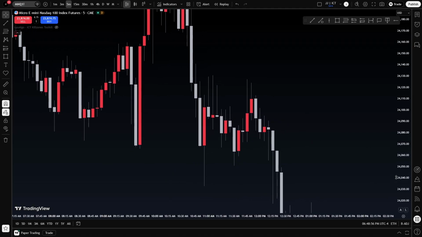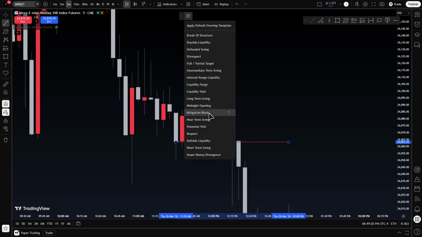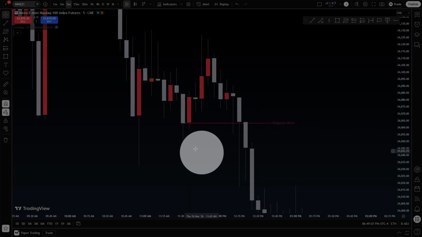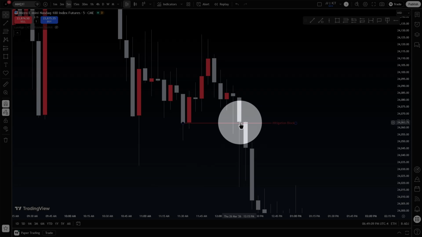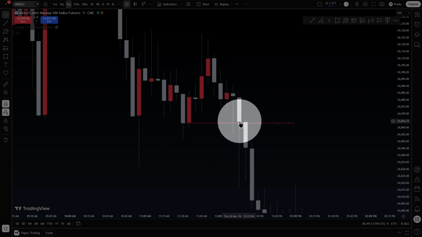Let's see if there's any other confluences. We do have this mitigation block right here at that swing, in which it retraced up into it right on this candle, dropped, activated it, retraced back up into the mitigation block in the same candle.